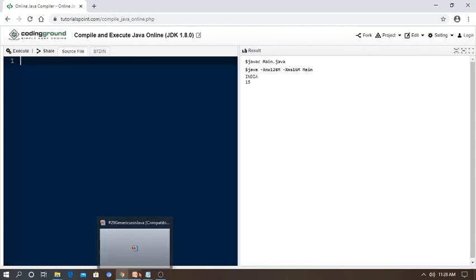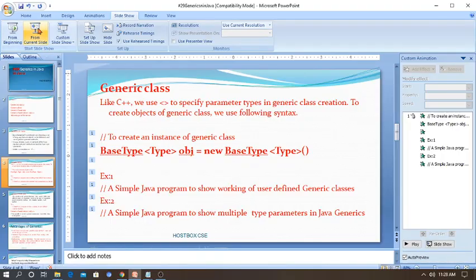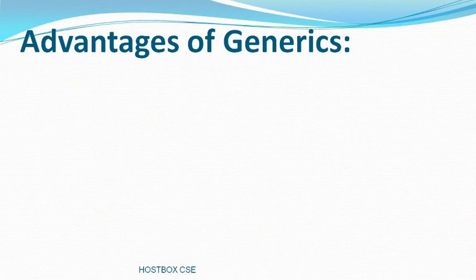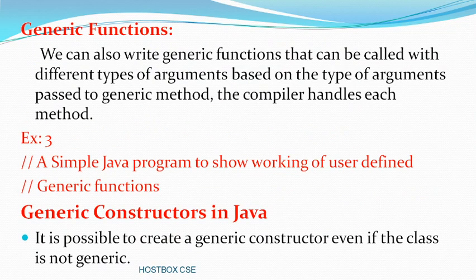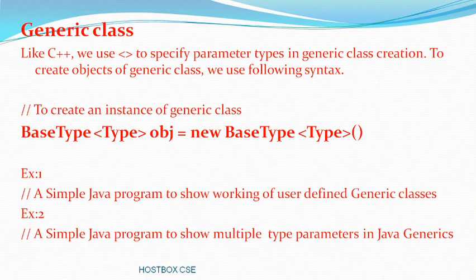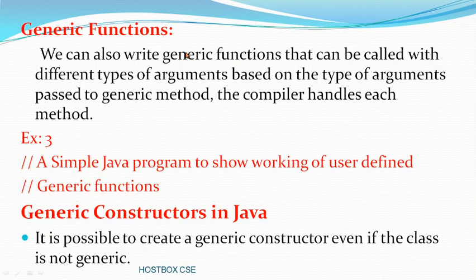Let's go back to the presentation here. Then generics with functions. We can also write generic functions that can be called with different types of arguments. Based on the type of arguments passed to the generic method, the compiler handles each method.